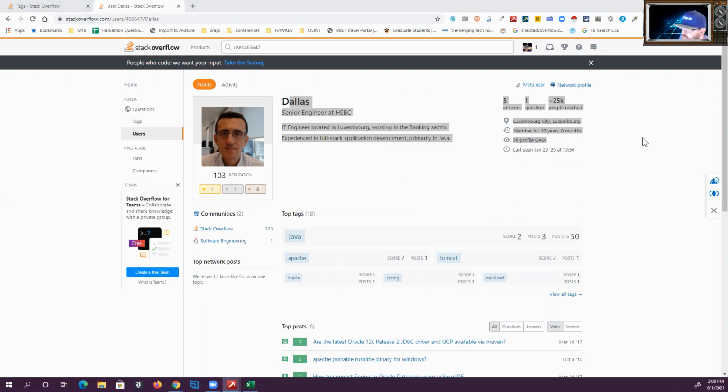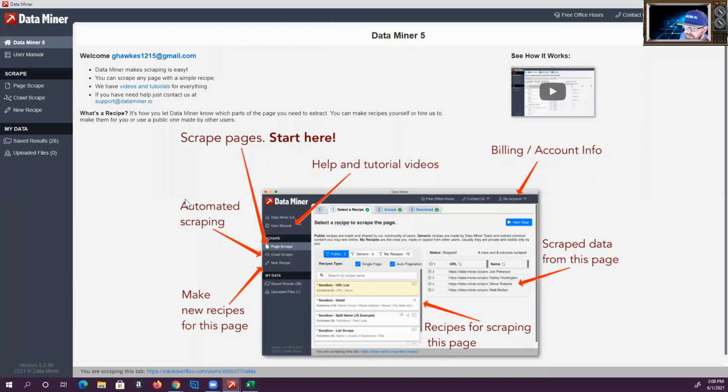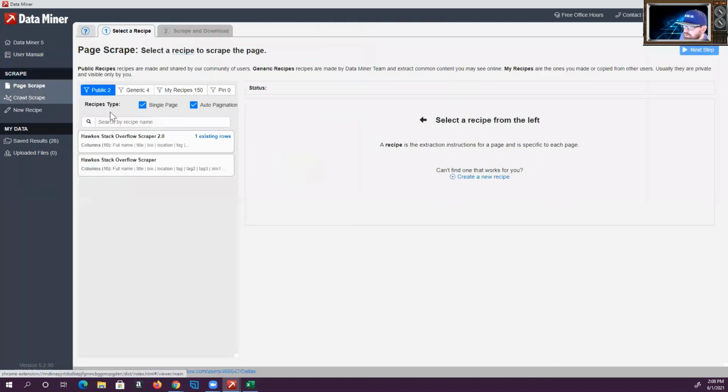So let me show you the inner workings, because I actually really like Dataminer's new way of doing things. When going to page scrape, I'm just going to show you guys. What can I just edit? I just want to edit.